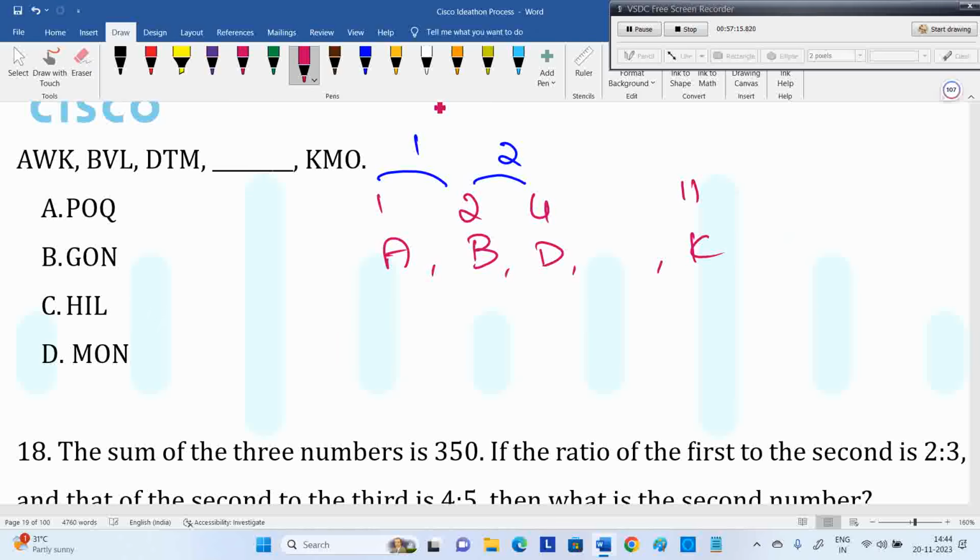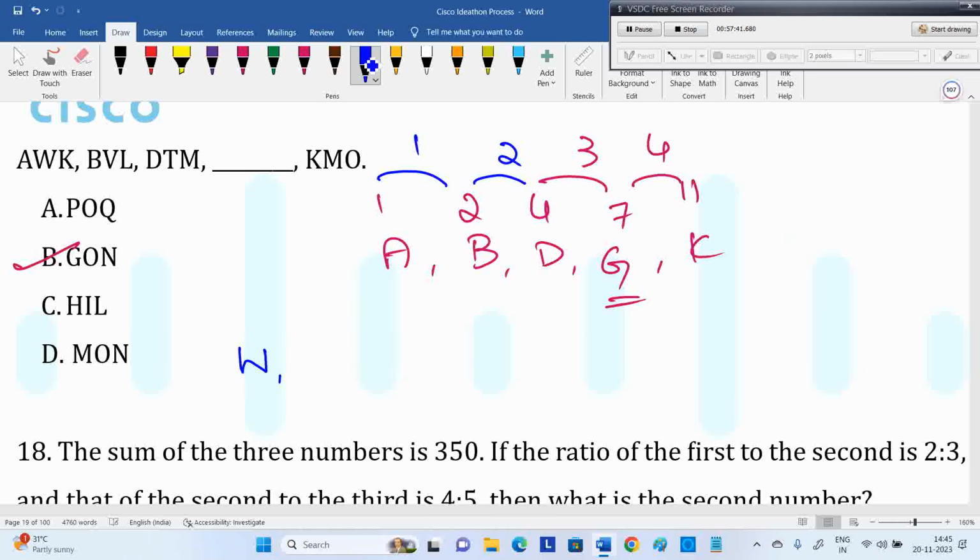Here 1 gap, then 2 gap, then 3 gap means 7, then 4 gap means, so it should be this one, G. G-O-N. Okay, there is a typing error. So D after missing letter, then K and O. In fact, sir, I have a doubt. Check that second letter also. What about the second letter? Okay, there is a mistake from that.